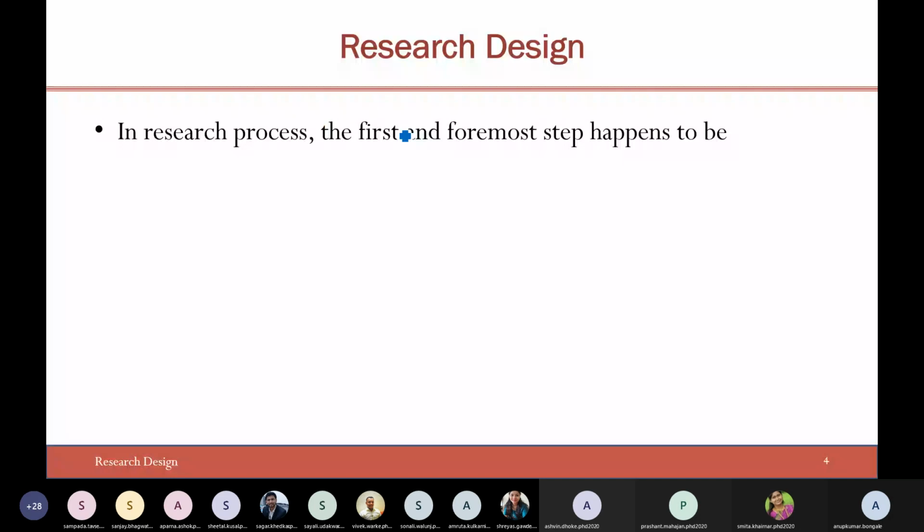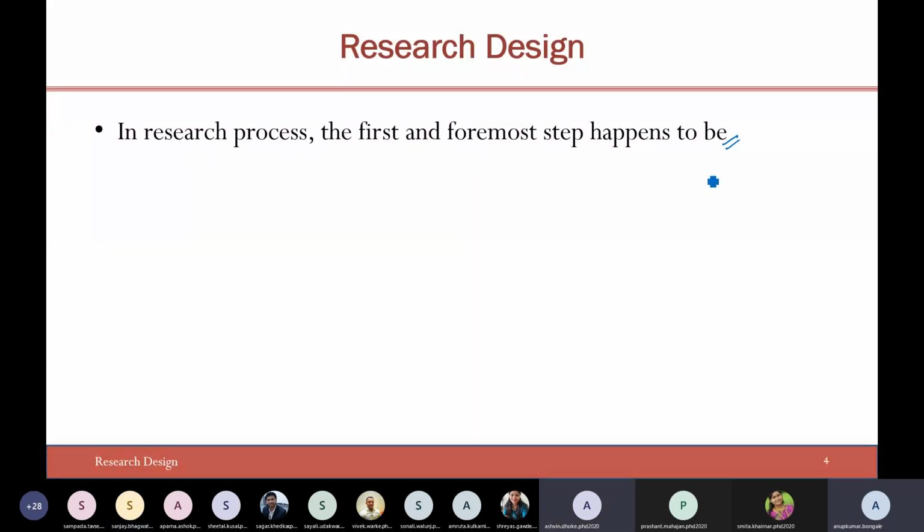Yeah, the very first problem. I think all of you have already gone through a session of 2 hours. So in the research process, the first and foremost step happens to be... Instead of me giving you the answer, can anybody tell me what the answer should be? All of you are here to start your research journey, right? Anybody can answer this. You can unmute yourself and answer.